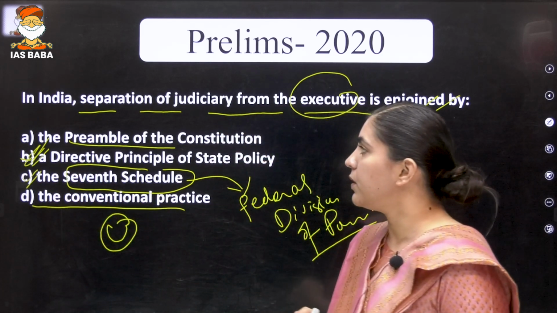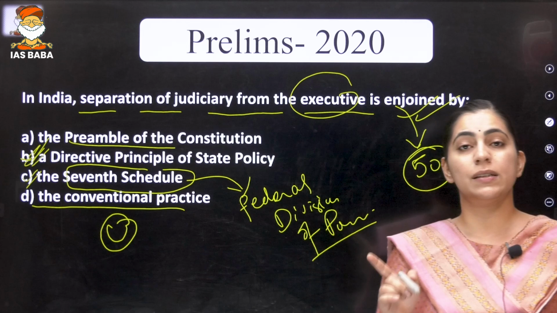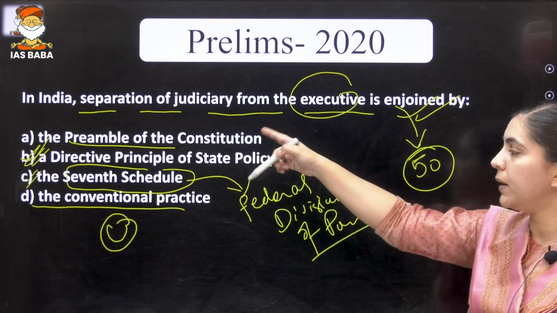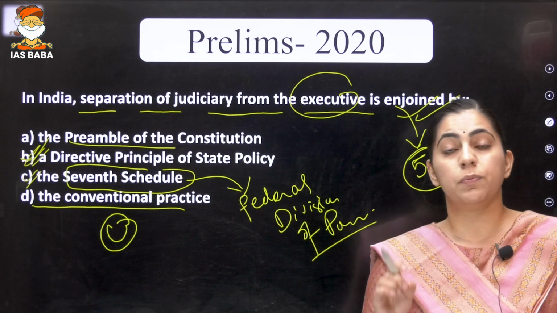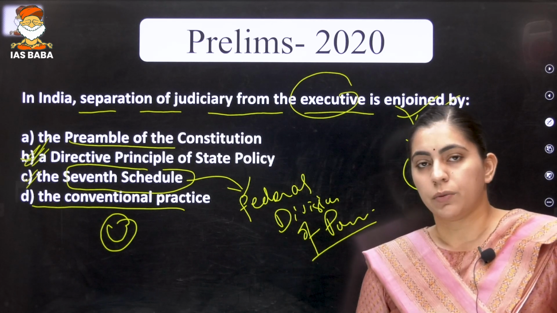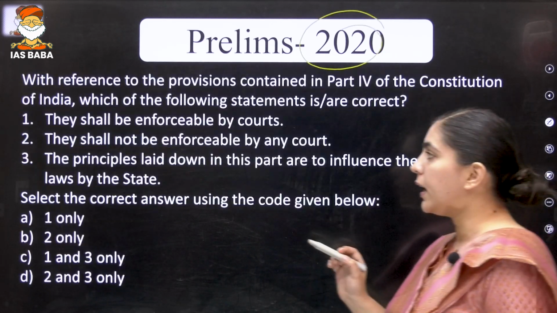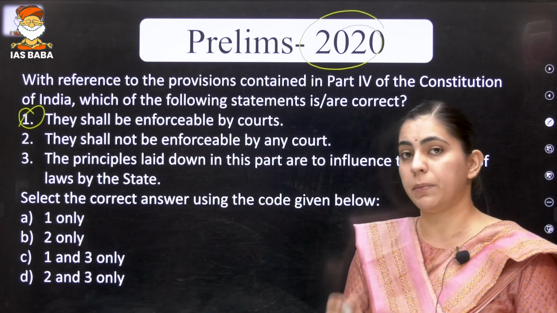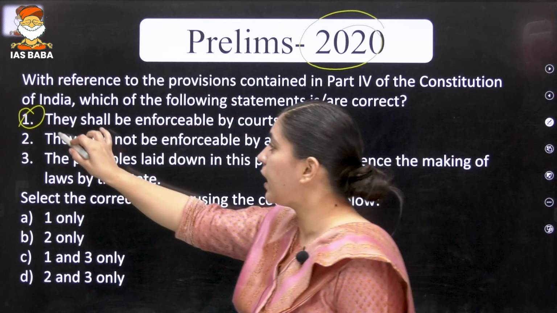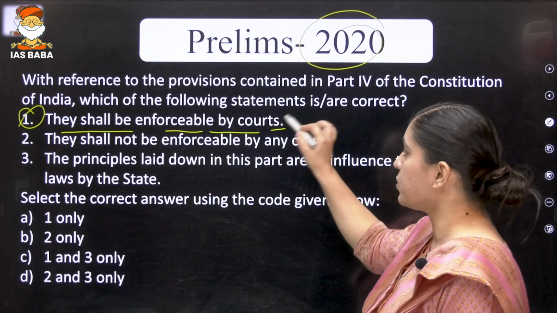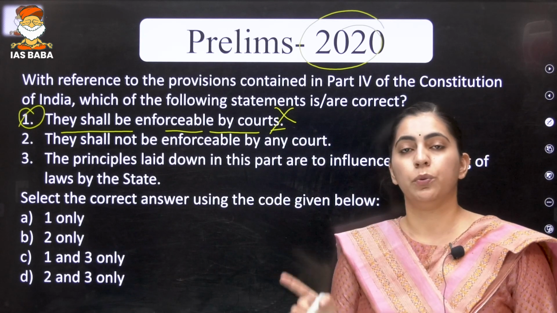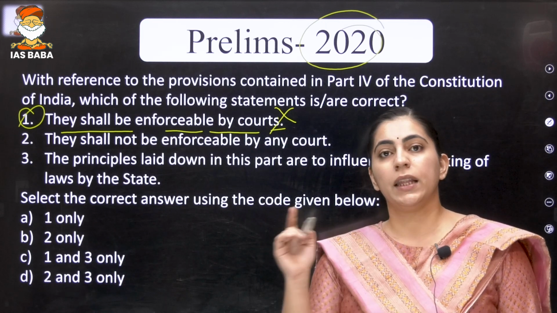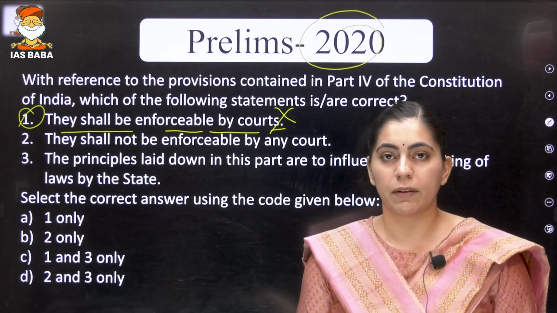And the conventional practice? No, this is not a conventional practice. It is the part of DPSP that the judiciary in India should be separate from the executive. Is it clear? Again, in 2020, the question was framed on similar lines, that they shall be enforceable by courts. Already in the 2015 prelims, they asked this particular question. Again, they repeated the same question after 5 years.